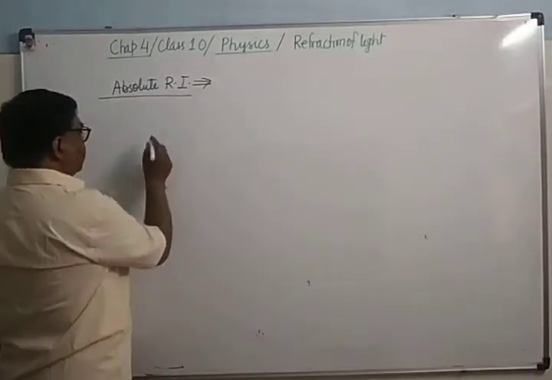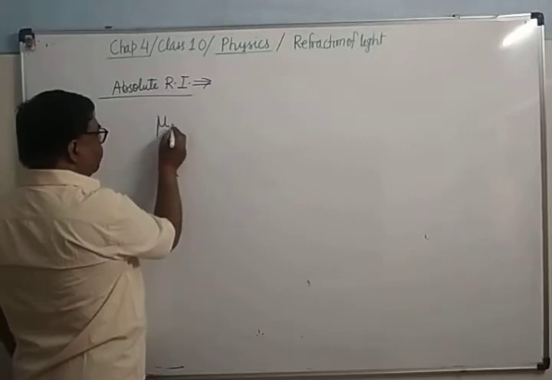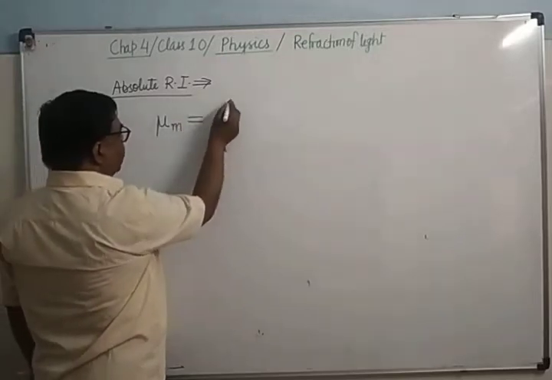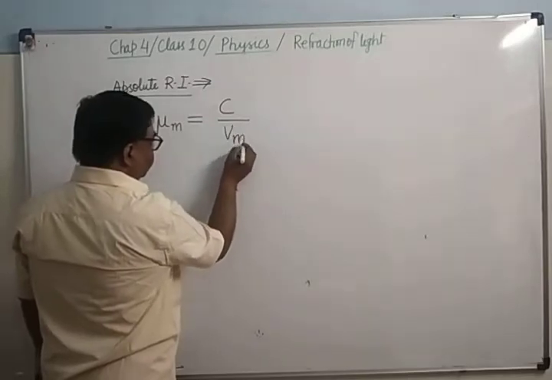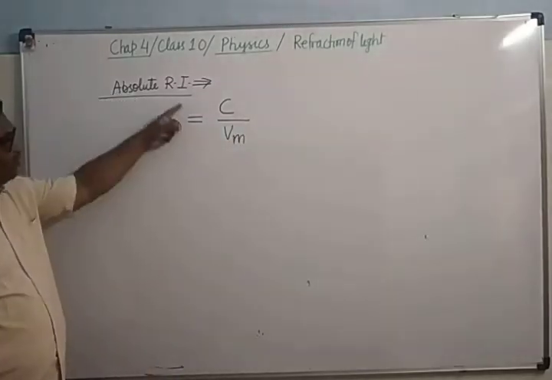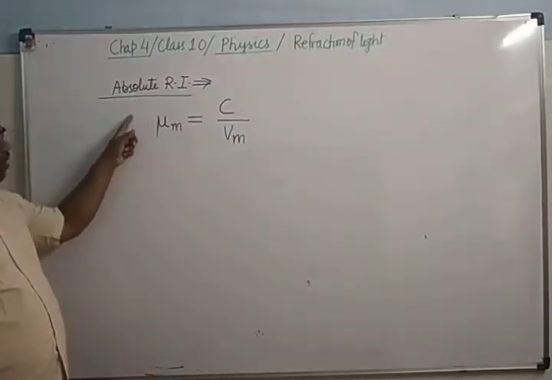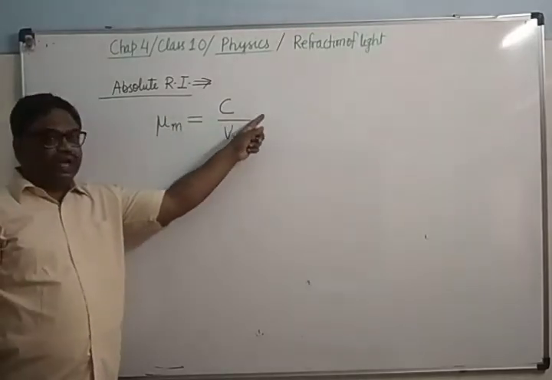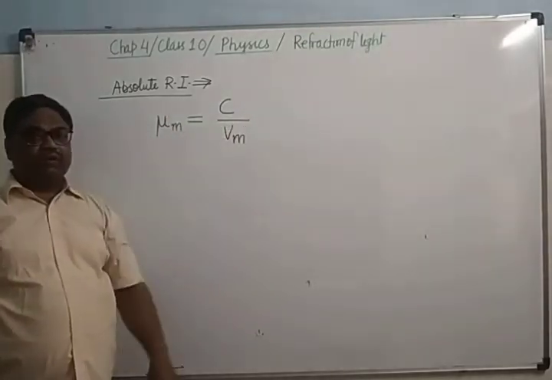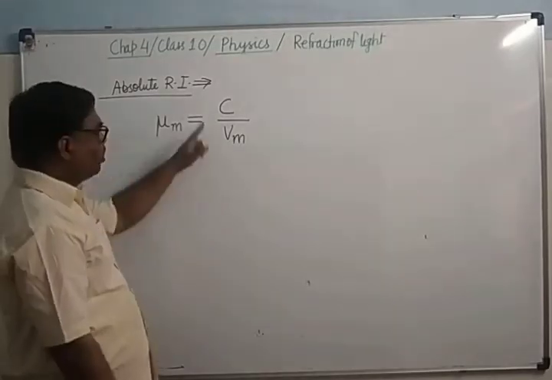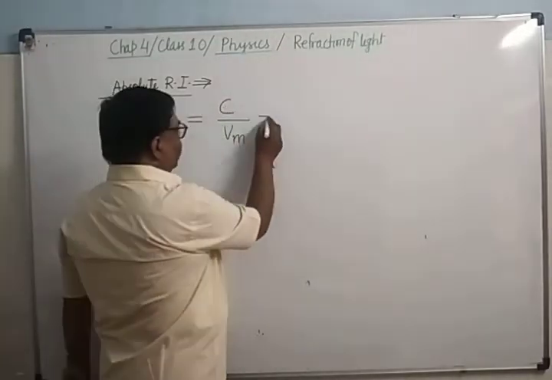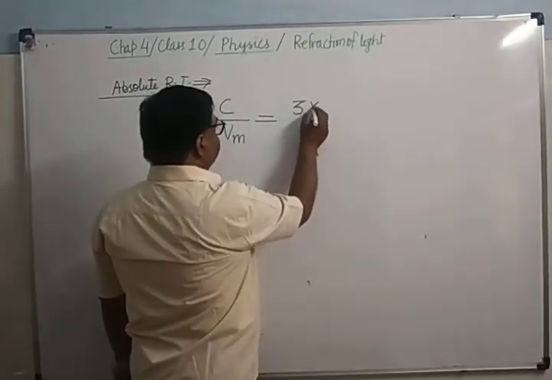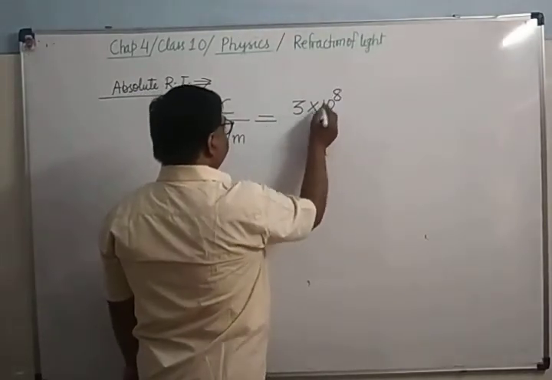And how is it determined? It is determined by the ratio of speed of light in vacuum to the speed of light in that medium. So the absolute refractive index of medium M is equal to the ratio of speed of light in vacuum to the speed of light in that medium. We know that the speed of light in vacuum is 3 into 10 to the power 8 meter per second.